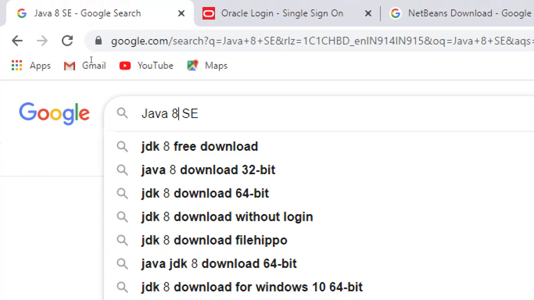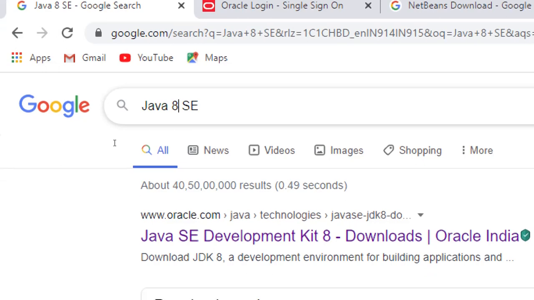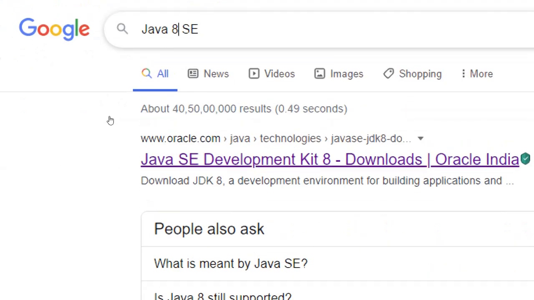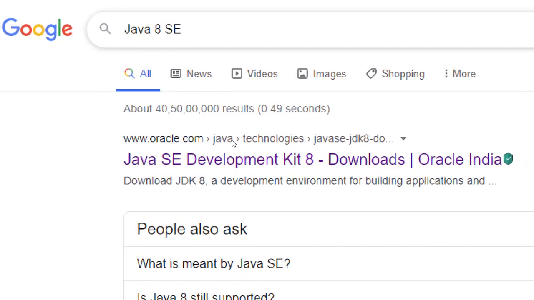So try to download Java 8. I've already done that. And don't go to other sites, go to this Oracle site. This is the company that owns Java now. Don't try to download from other sites. You may find some other site that offers it, but they may have some hidden script that may spoil your entire machine. So just download from this particular site.